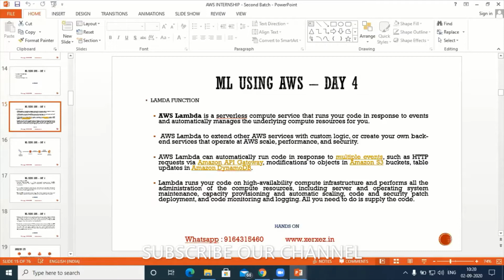I can't see. Okay, so as I told you, Lambda is a serverless computing service provided by Amazon, and after writing the code we can run it in the background. Suppose, let us say, the triggering concept.